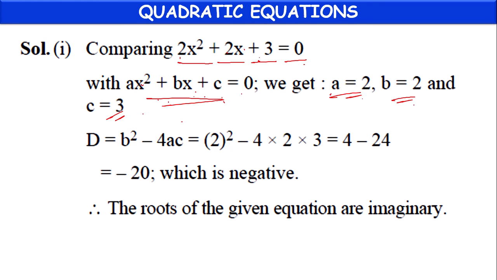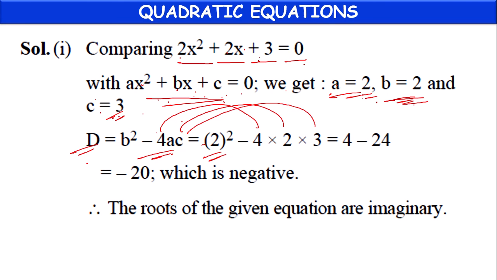If we substitute the a, b, c values in the discriminant, b square minus 4ac, in place of b, 2 square, 4, in place of a 2, in place of c 3. 2 square equals 4, 4 into 2 is 8, 8 into 3 is 24, 4 minus 24 equals minus 20, which is negative.